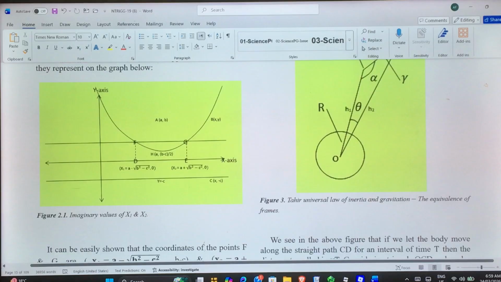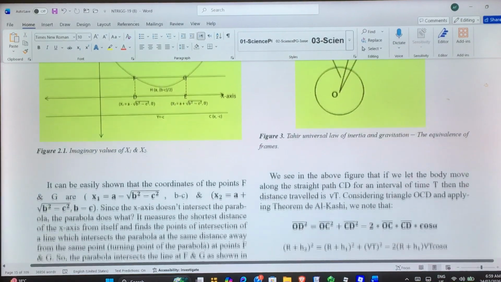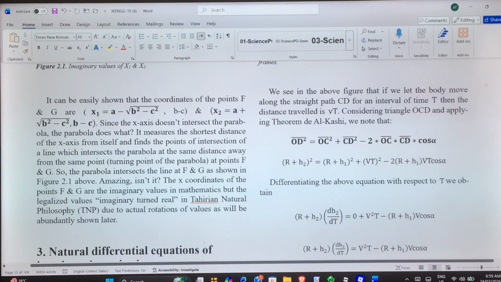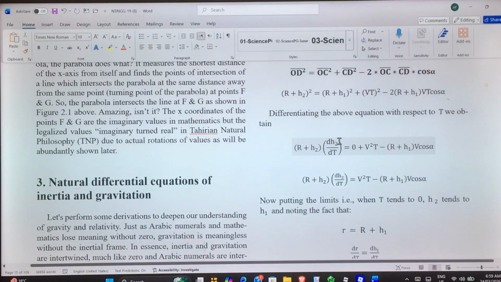Tahir universal law of inertia and gravitation, the equivalence of frames. We see in the above figure that if we let the body move along the straight line path CD for an interval of time t, then the distance traveled is Vt. Considering triangle OCD and applying the theorem of al-Cauchy, which is also known as the law of cosines, we note that OD square is equal to this. Differentiating the above equation with respect to t, we obtain this. H2 is a variable, so it will be differentiated with respect to t.